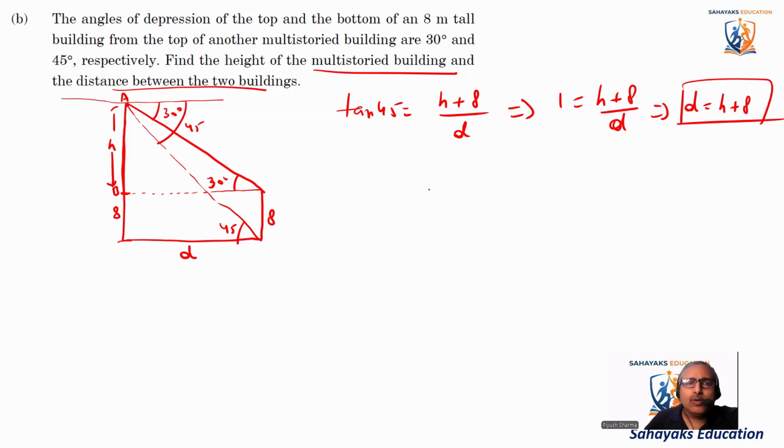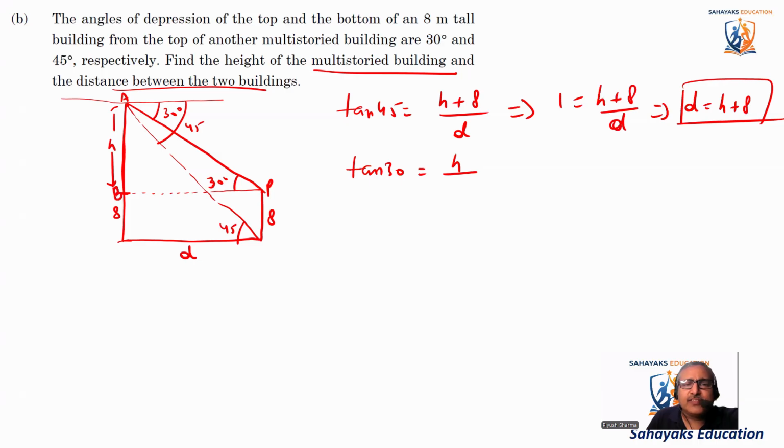Okay. Now we can find the value of tan 30. Tan 30 comes out to be H divided by BP.